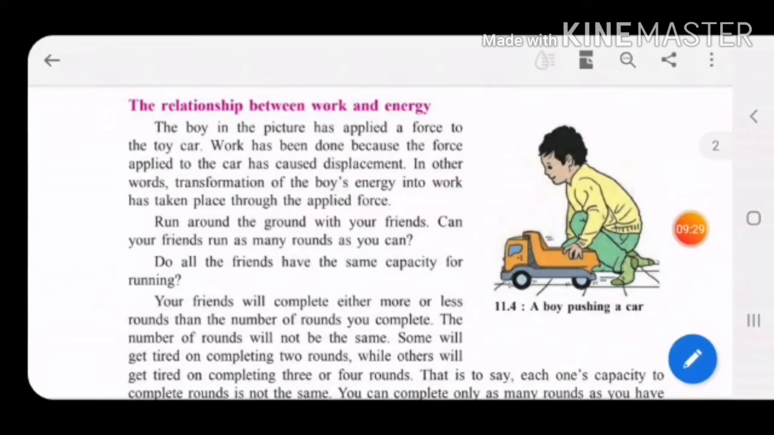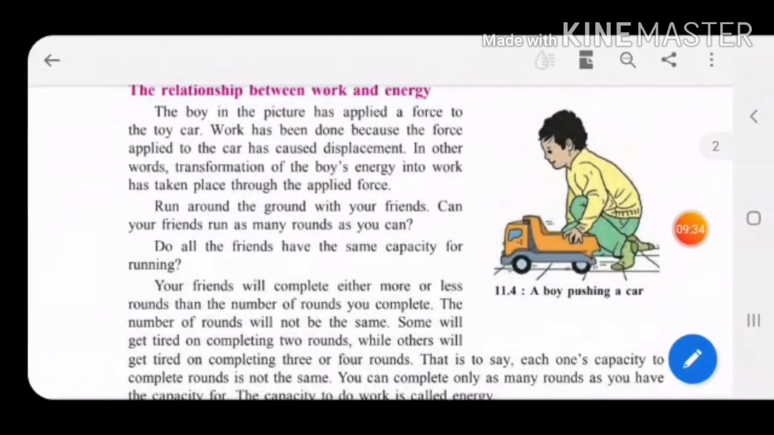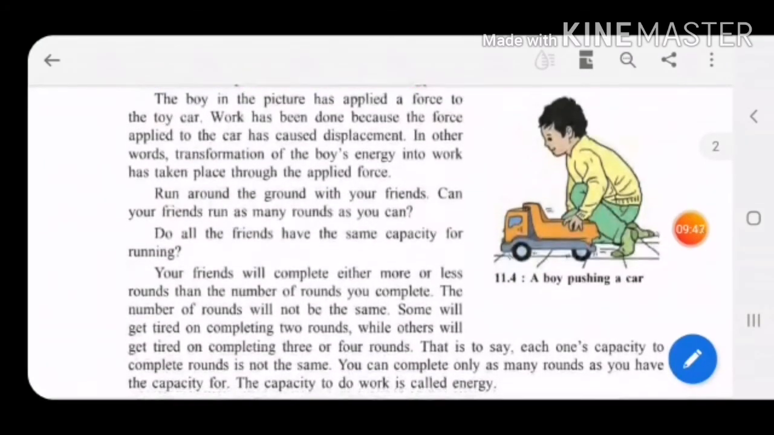The boy in the picture has applied a force to the toy car. Is it, children? You are seeing this boy applying force to this toy car while playing. Work has been done because the force is applied to the car, and the car has got displaced. The boy has applied force also. So work is done. In other words, transformation of the boy's energy into work has taken place through the applied force. We can say that the boy's energy has transformed into work.